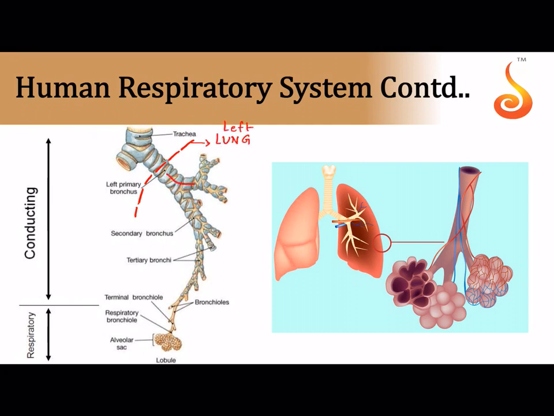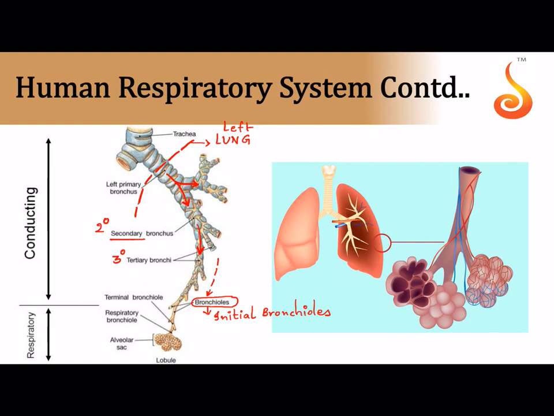The primary bronchus branches into the second degree branches, which is referred to as the secondary bronchus. The secondary bronchus branches into even finer branches, the third degree bronchi, which are referred to as the tertiary bronchi. And then the branching continues and continues, and notice that the tubes become very, very thin, and the thinnest of tubes are referred to as the bronchioles. Now these bronchioles which are labeled over here are the initial ones. These are referred to as the initial bronchioles, and the initial bronchioles do have cartilage in their wall.